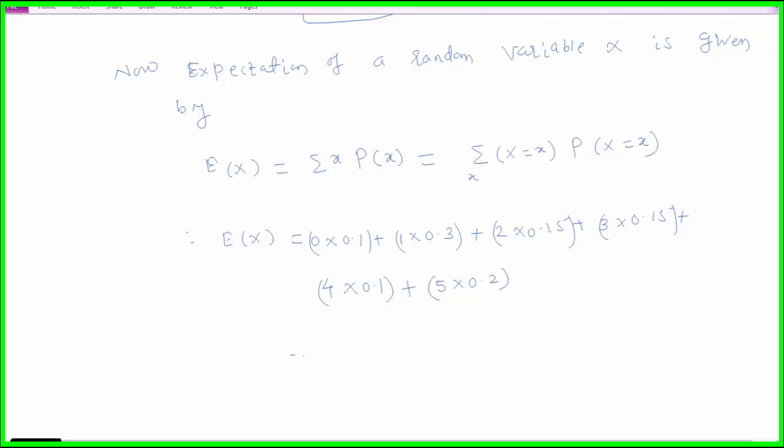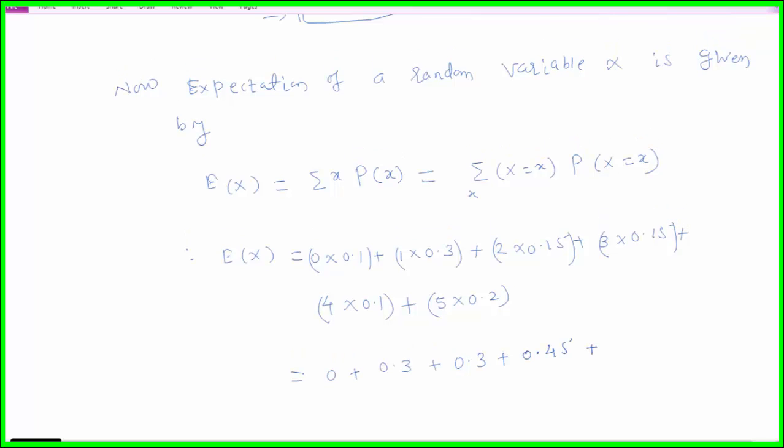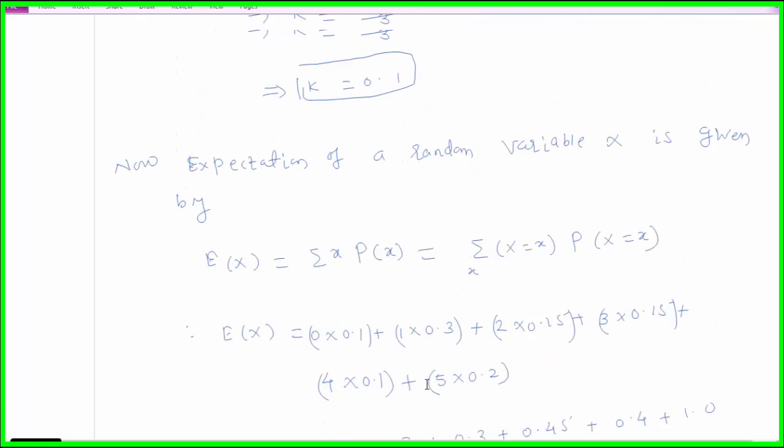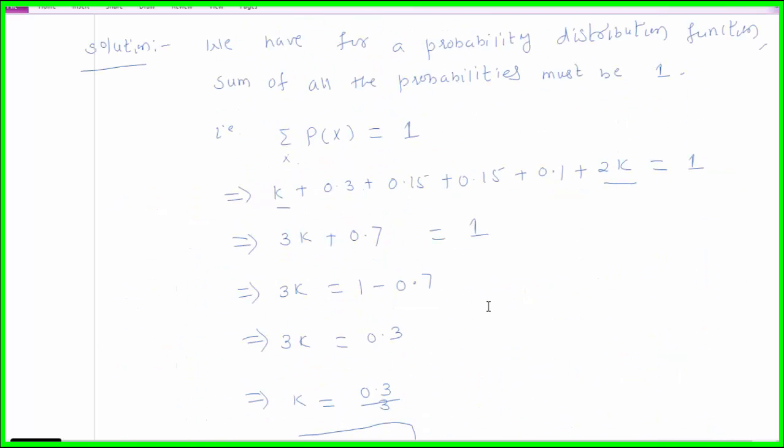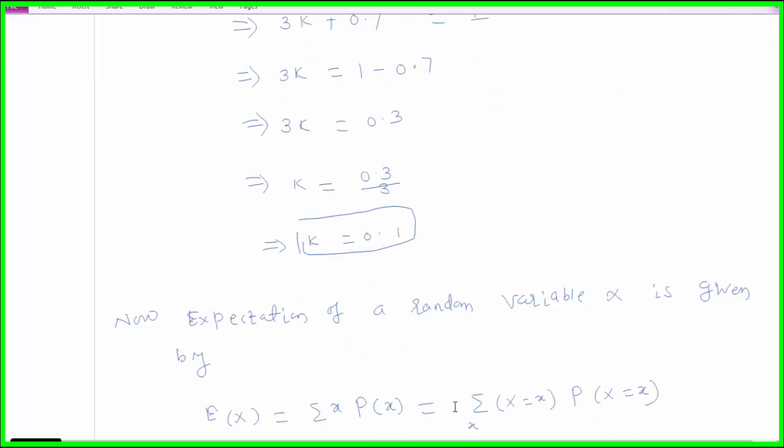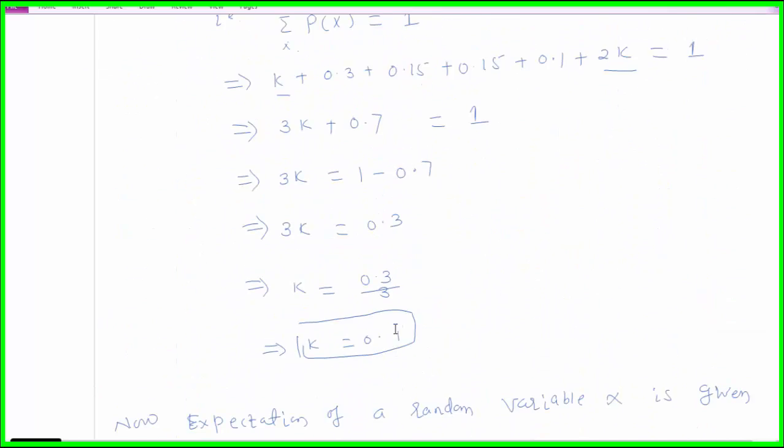This is equal to 0 into 0.1 is 0, plus 1 into 0.3 is 0.3, plus 2 into 0.15 is 0.3, plus 3 into 0.15 is 0.45, plus 4 into 0.1 is 0.4, plus 5 into 0.2 is 1.0. This is equal to 2.45. In this way we can calculate k using the properties of a probability distribution, and the expectation of X.